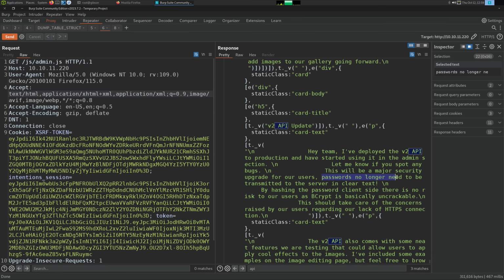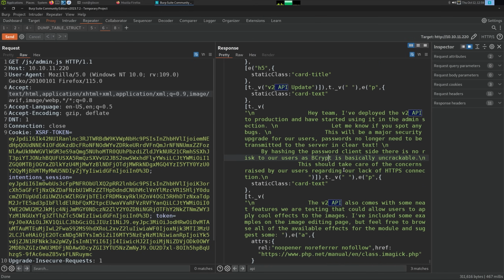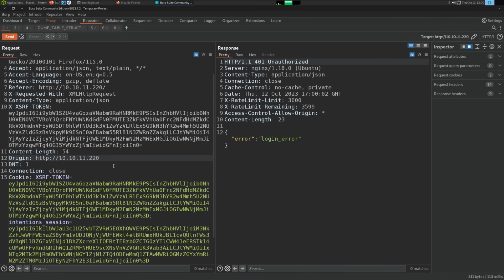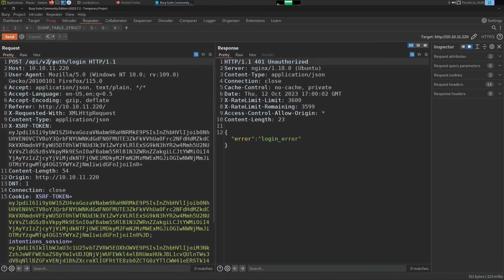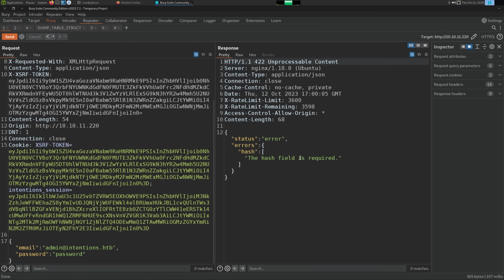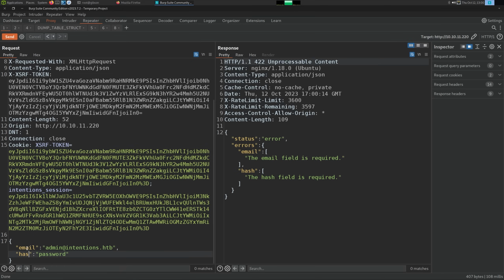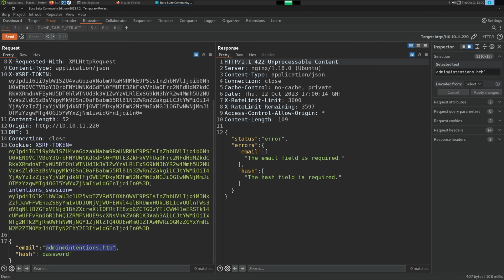Major passwords are no longer needed to be transmitted to the server in clear text. They're hashing them. So we don't have any links to the admin V2 login, but I would bet we can just do a POST to /v2/auth/login. And when we do that, we get an error message that says the hash field is required because we have email already. If we removed email, we get email and hash. So let's do email, hash, and let's use an admin.